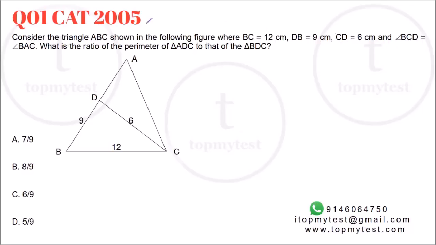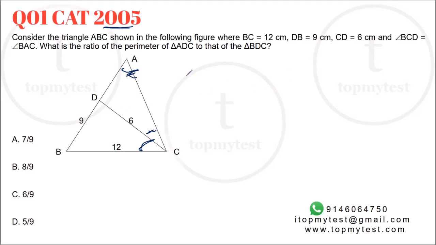So the first one is from CAT 2005. You would have definitely seen this type of question, which will be in your practice books. Consider triangle ABC with the following figure. BC is equal to 12, DB is equal to 9, CD is equal to 6, and angle BCD is equal to angle BAC. So this angle is equal to BCD. If this angle is X, this angle is also equal to X.